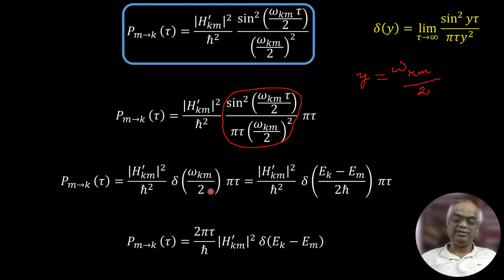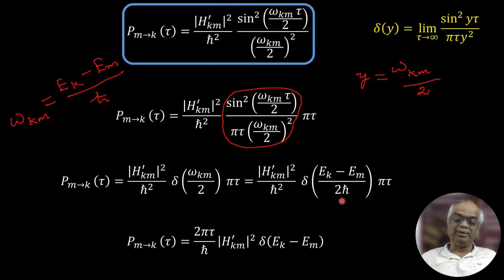If you want to write this in terms of energy, omega km by definition, we have seen, is equal to Ek minus Em, that is the difference between initial energy and final energy, divided by h cross. So I am replacing this omega km as Ek minus Em over h cross. Already there is 2 here, so 2.